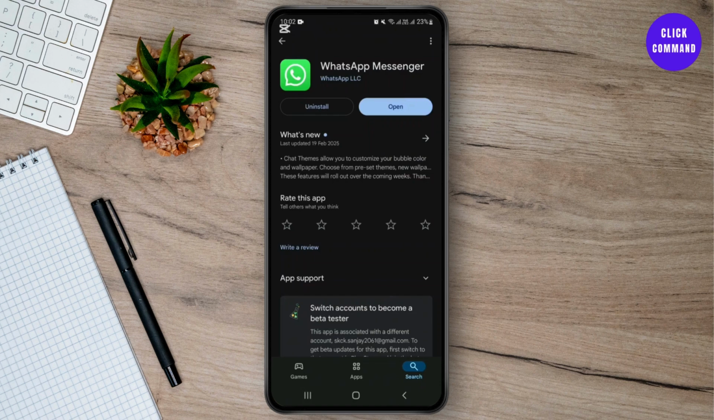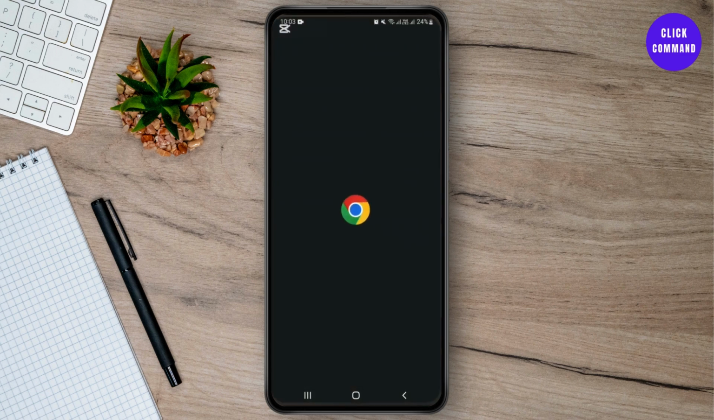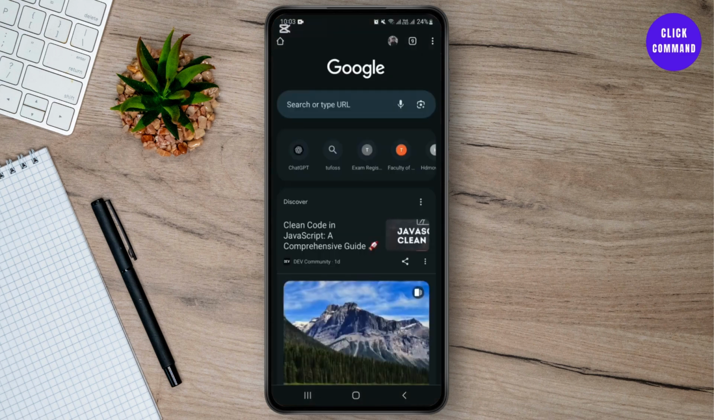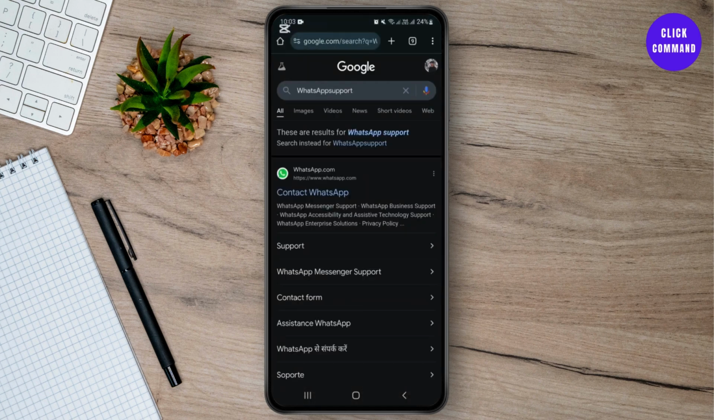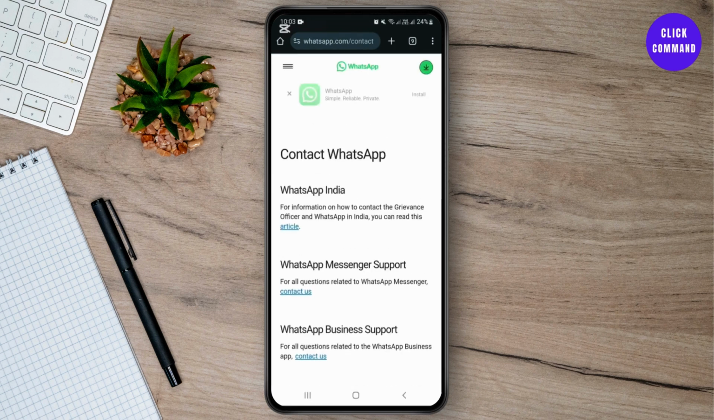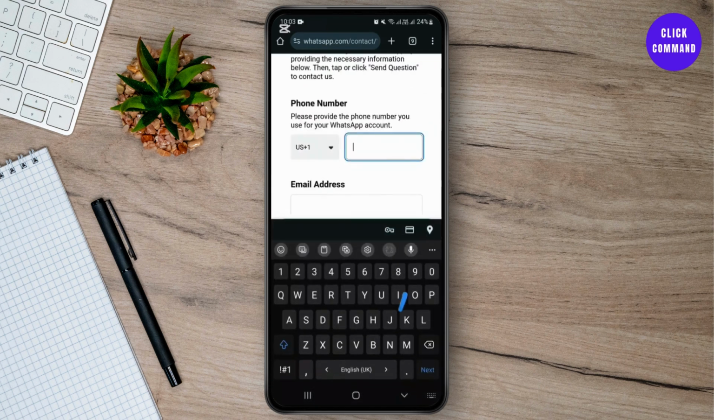If this solution doesn't work, you have to go for WhatsApp support. Simply open your browser. In my case, I'm opening the Chrome browser. And here you have to type WhatsApp support. Click on whatsapp.com, contact WhatsApp. Then click on WhatsApp Messenger support. Click on this. Simply select your country and add your phone number which was blocked due to several